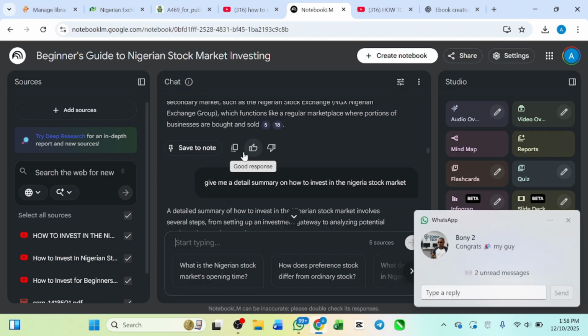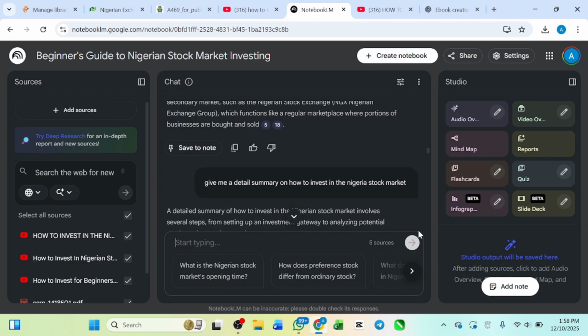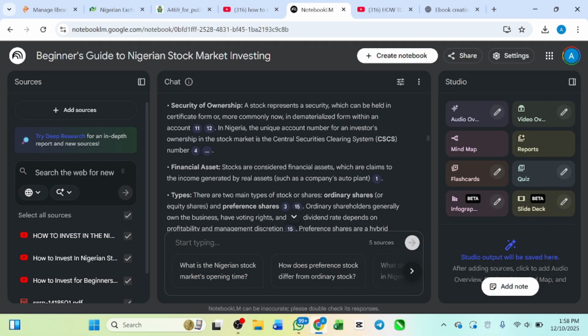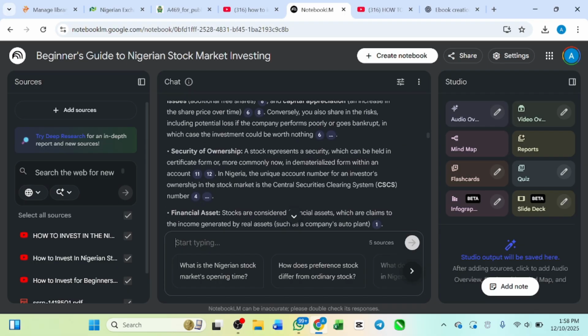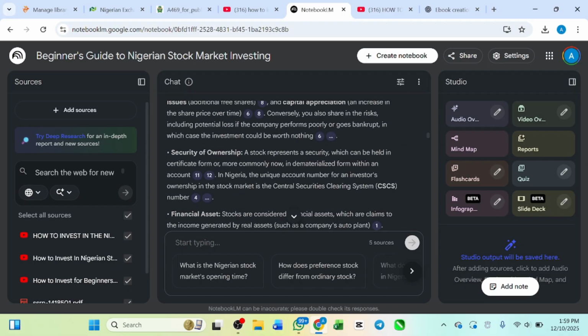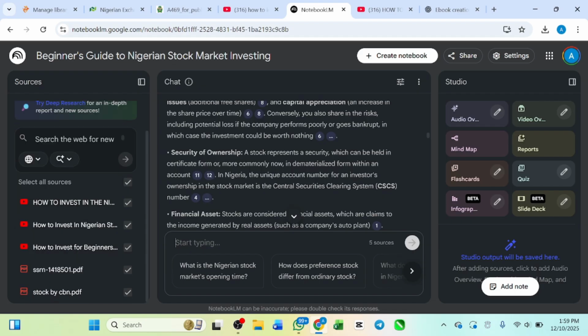The next thing that we need to do now, for me, I only need 5 pages of book. I don't need something too bulky because people don't like reading too much, just like me. So I only need 5 pages of detail from the summary and the key points. That is what I'm going to use. And because of that, I have written a well structured prompt that after you provide your resource, you just paste that prompt here, and then NotebookLM is going to help you structure the ebook, the pages, step by step.